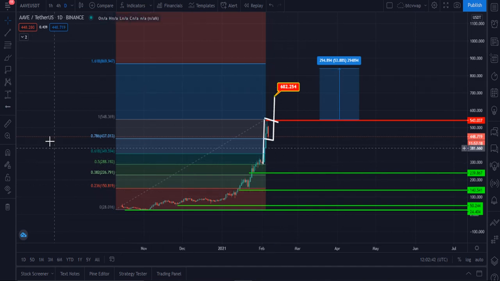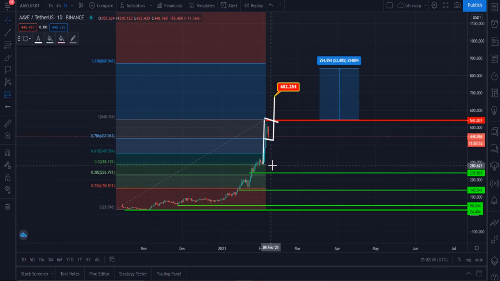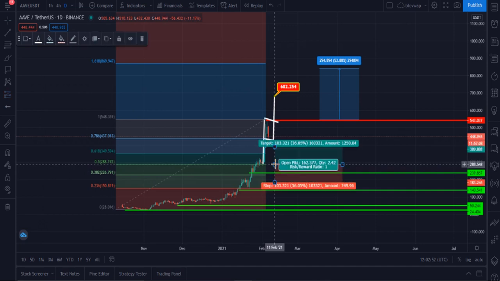If we buy, let me show you the targets. If we buy Aave from that range, at the $300 level, we have to set our stop loss at that point.